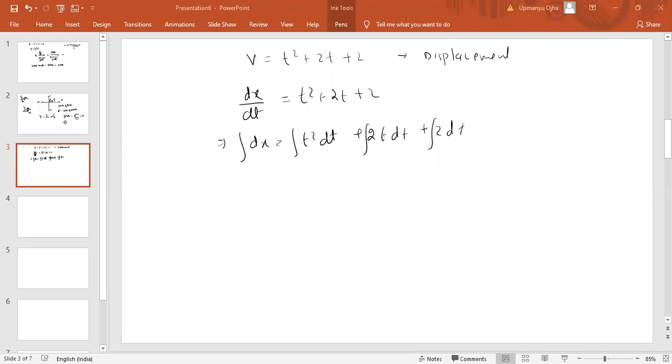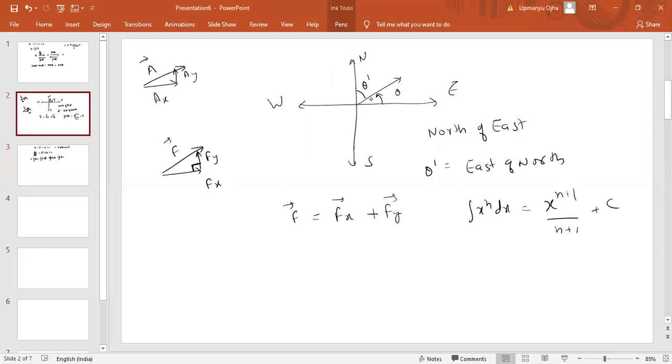So for direction you have to understand like this. If I take angle theta from here, from east, the direction in which we are moving is the first term. So this we can say north of east. This is the direction which we are traveling, and this is the direction which we have started. So north of east, like this we have to do.